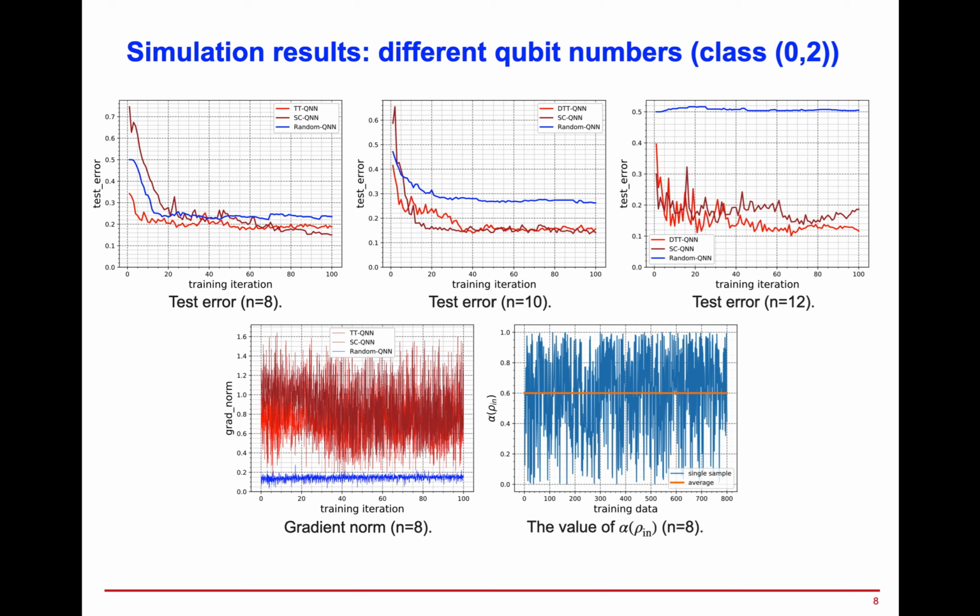We also count the gradient norm in the bottom left figure, which shows a larger gradient norm for the tree tensor and step control circuits compared to random circuits. The value of alpha rho in for the training data is shown in the bottom right figure, which shows a bounded average value. In conclusion, all theorems are verified.